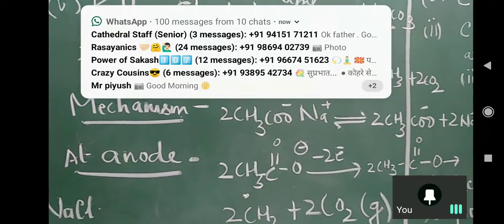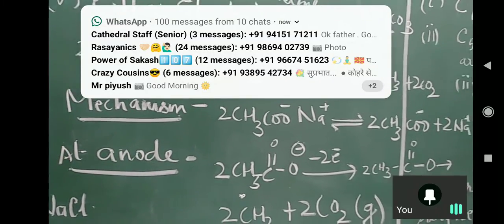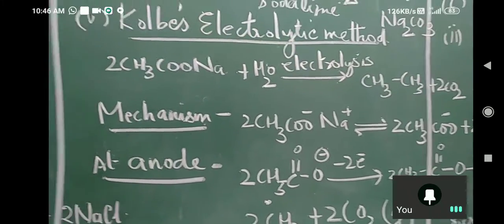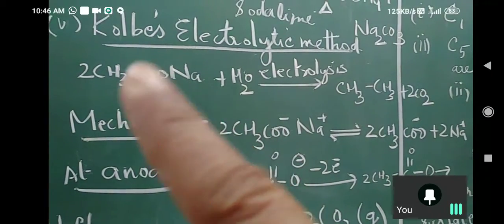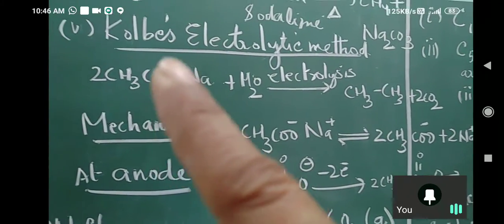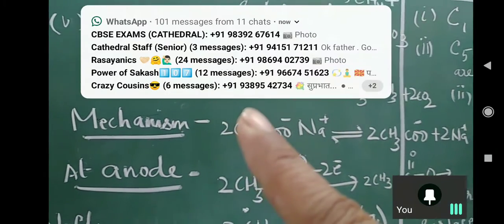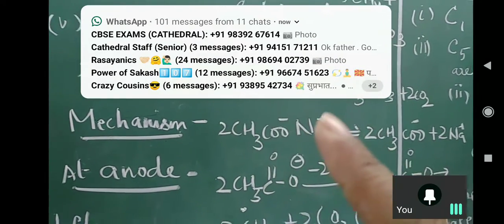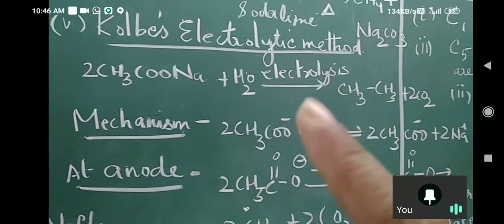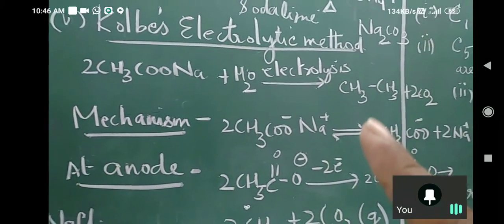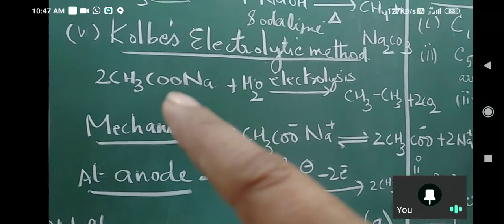As long as you understand, it's okay. So Kolbe's electrolytic method. What is this? Just now I said sodium acetate. We take 2 moles of sodium acetate, dissolve it in water and pass electricity. We get ethane because this is lost as carbon dioxide.